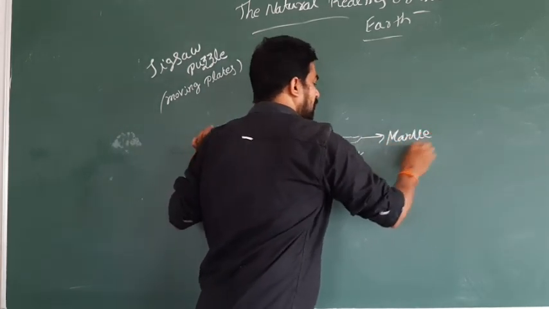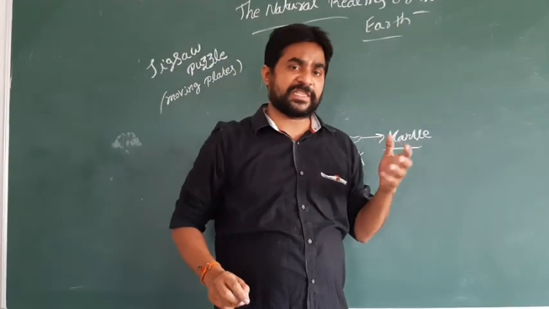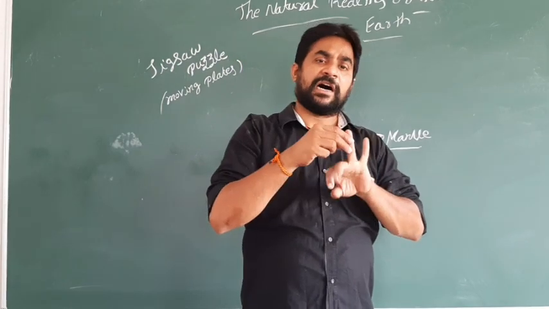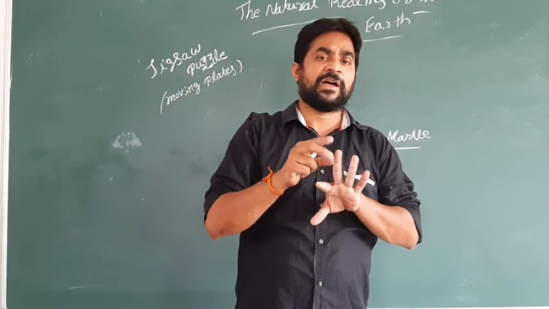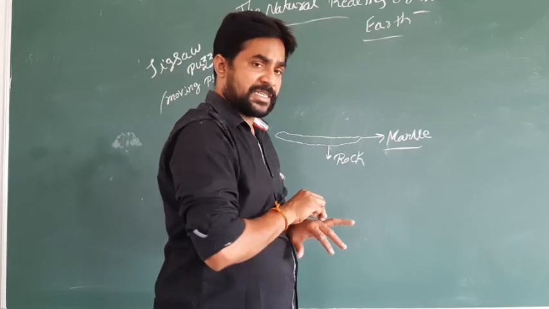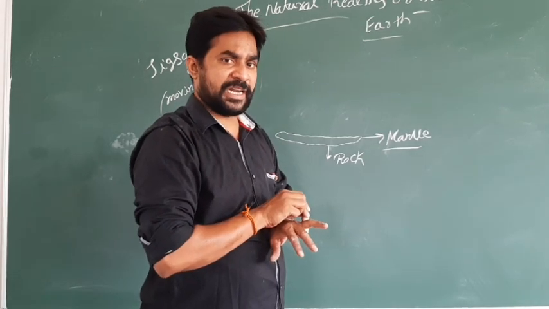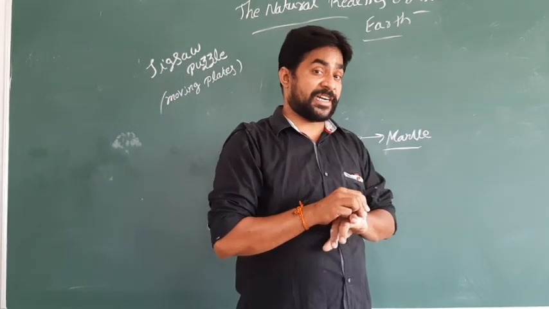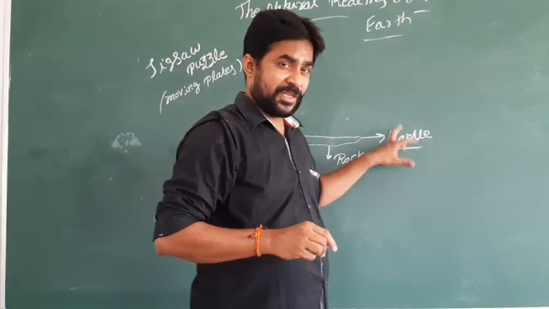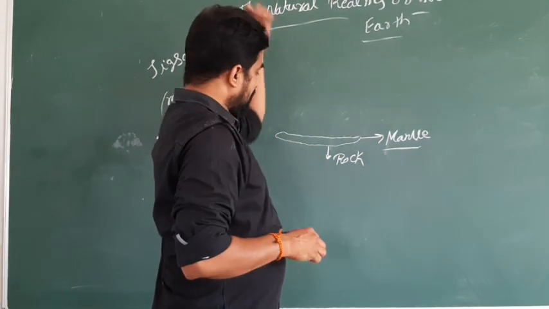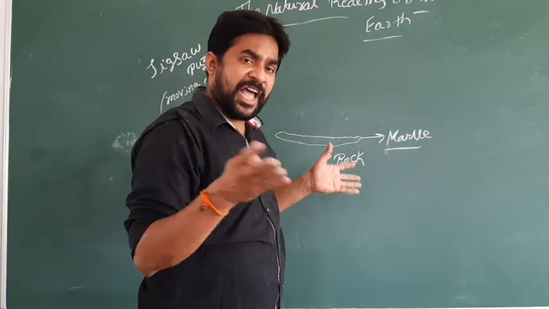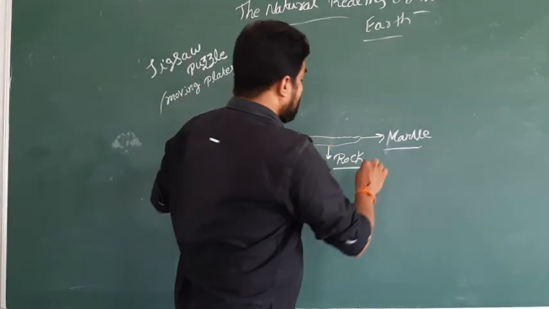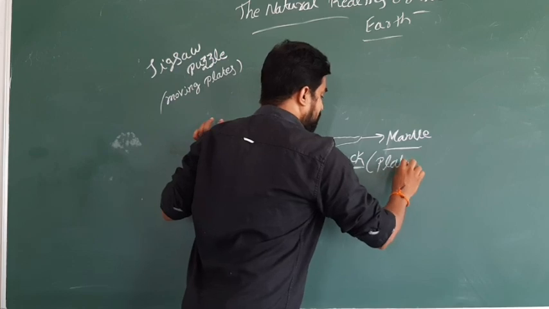We know how many layers we have in the interior of the earth: the earth crust, the earth mantle, and the core. The crust is the first layer, up to 100 kilometers. From 100 to 2900 kilometers is called the mantle. In the mantle, every continent has a base. The base is a rock. This rock is called a plate.